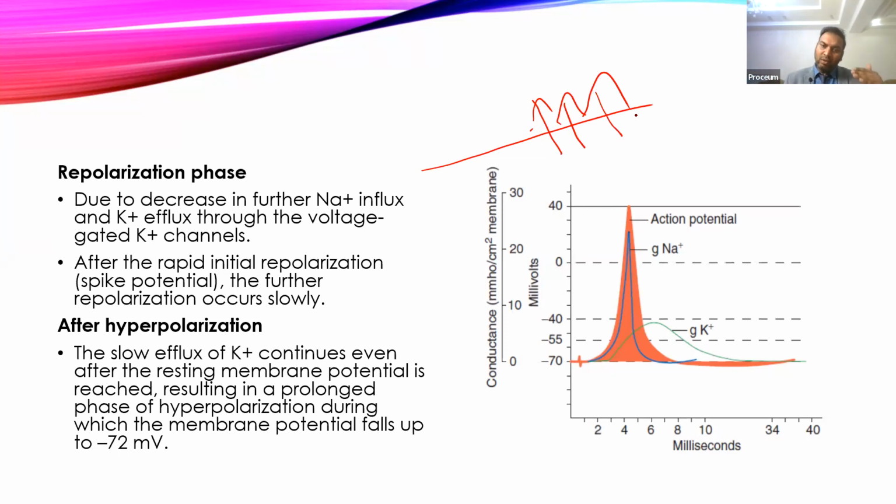Once it goes below minus 40, the potassium channels start closing, but they are very slow to close. So even after it reaches minus 70, they keep on going, and the membrane potential sometimes reaches up to minus 72 millivolt. This phase is called after-hyperpolarization.